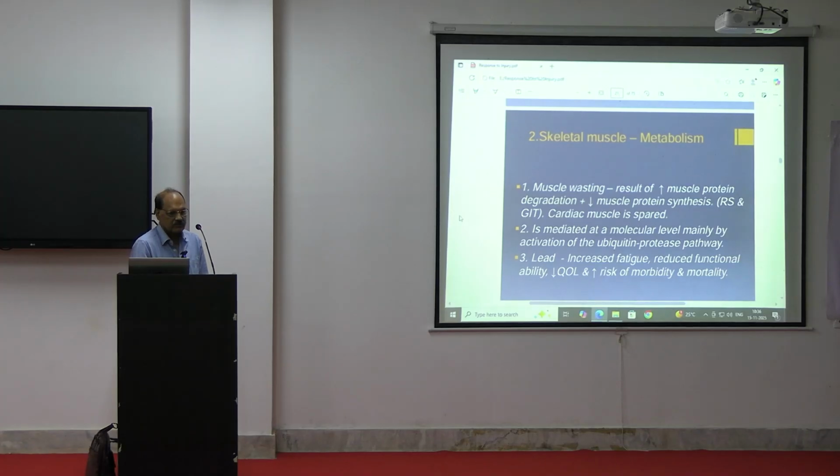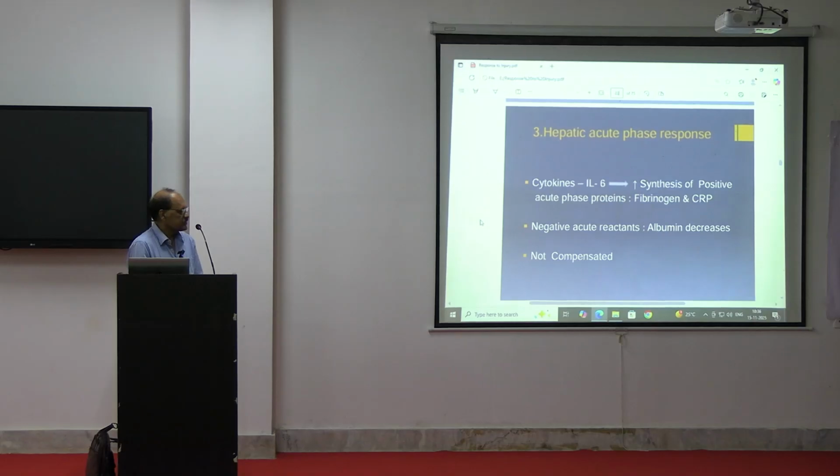In those patients, after trauma, quality of life may decrease. He may not maintain his normal lifestyle or work properly, so there will be a risk of morbidity and mortality. Then the hepatic acute phase response will be there. Usually there will be cytokines, interleukin 6, then increased synthesis of positive acute phase proteins, usually fibrinogen and CRP. C-reactive protein will be increased. Then negative acute phase reactants like albumin decrease.